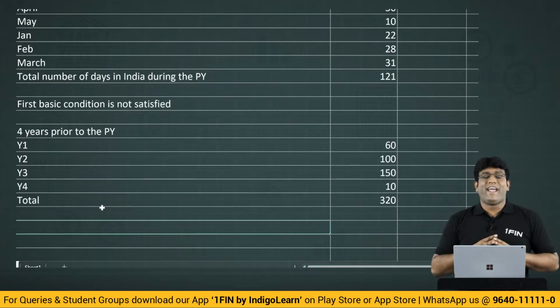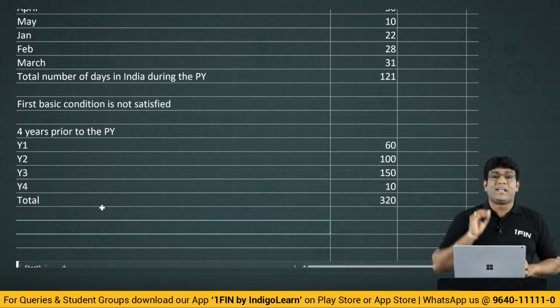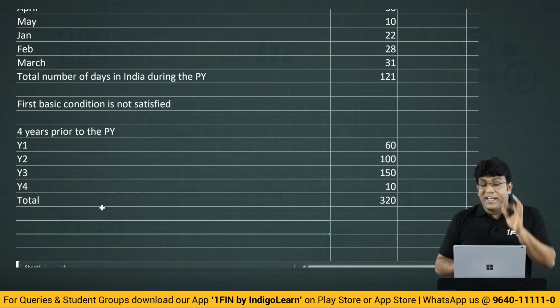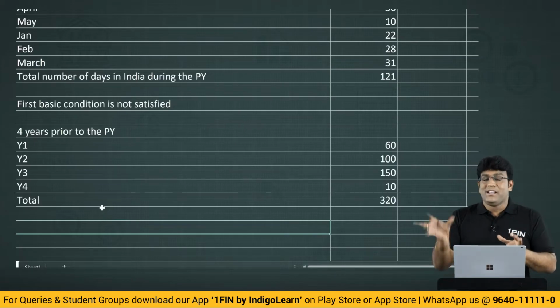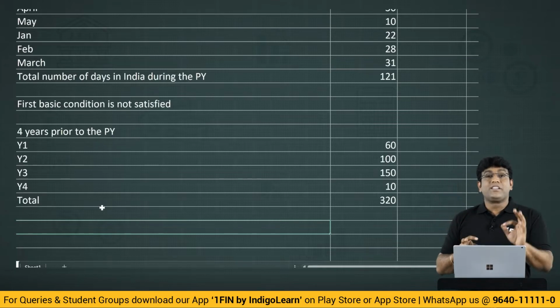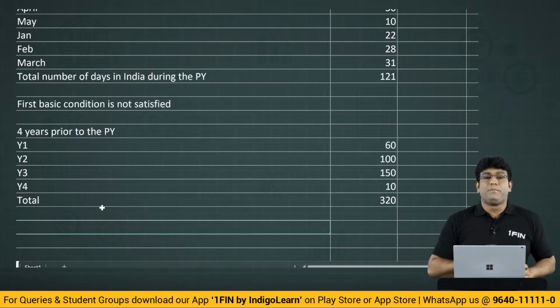If it is 320 days, we did not achieve our number of days, my dear friends, because first basic condition requires what? 182 days or more. But how many days is there? Only 121 days. So first condition is gone. What is the second basic condition? Second basic condition is 60 days or more during the previous year, and the word is 'and', which means both. 60 days or more during the previous year and 365 days or more during the 4 years preceding the relevant previous year.